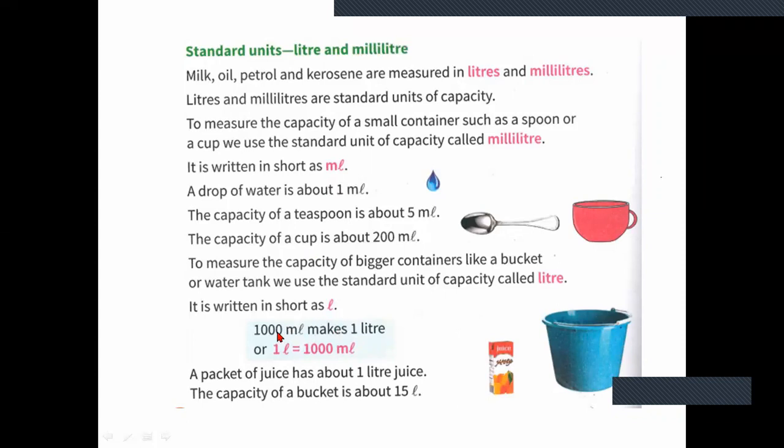We should know that 1000 ml makes 1 liter, or 1 liter is equal to 1000 ml. A packet of juice has about 1 liter of juice. The capacity of a bucket is about 15 liters. As shown here, this will contain 15 liters and this will be 1 liter.